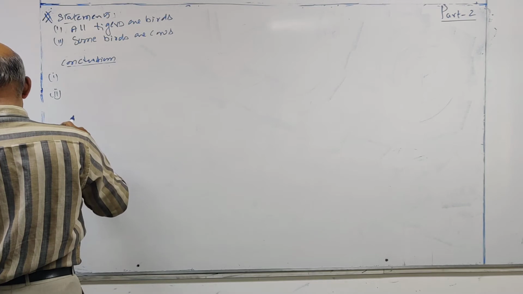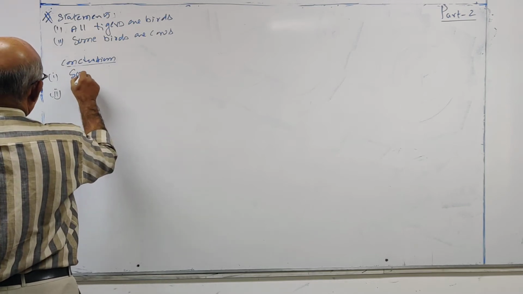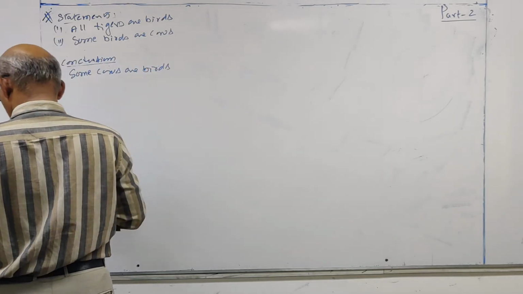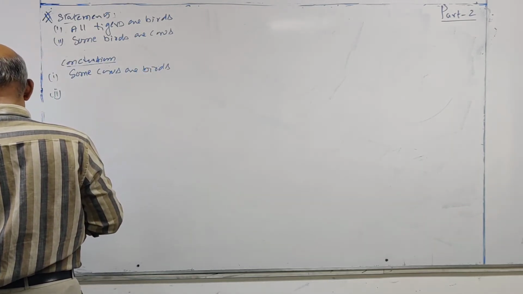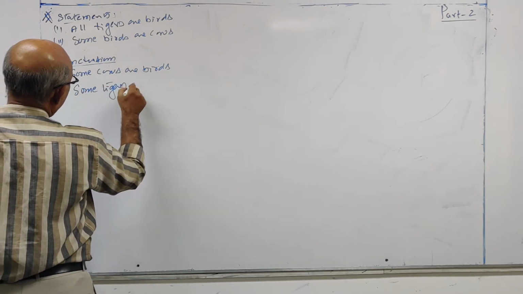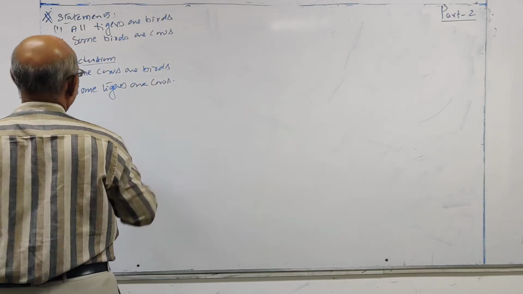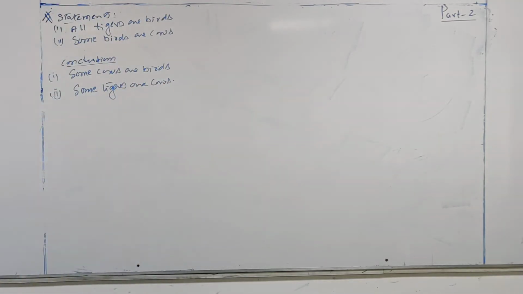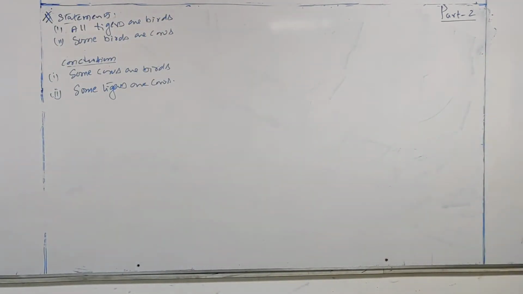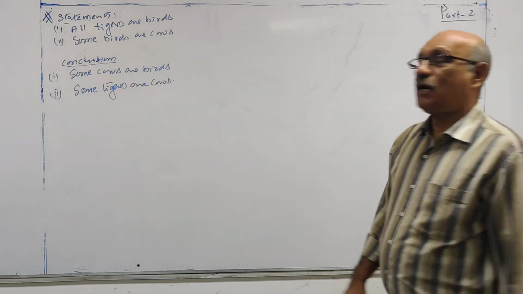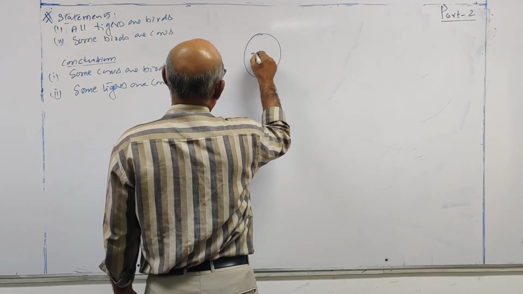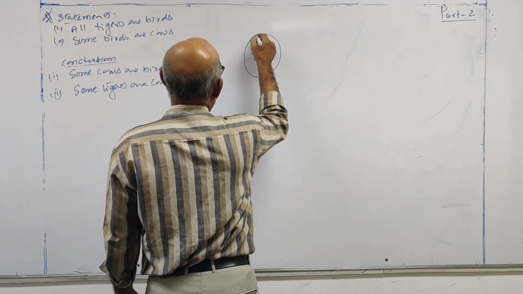Conclusion. Some cows are birds. Some tigers are cows. Okay. This is given. First we have to draw the Venn diagram. All tigers are birds. Tiger is inner circle. Birds is the outer circle.